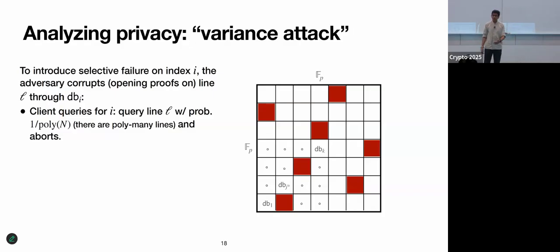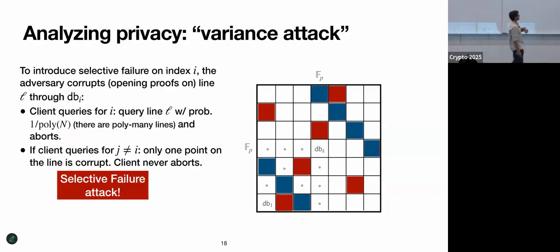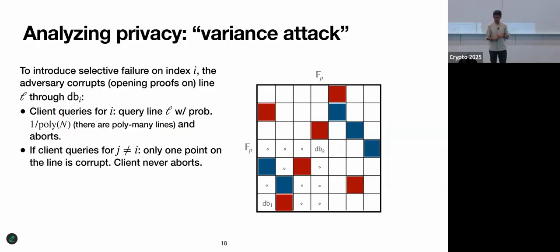Okay. On the other hand, if the client tries to query for j not equal to I, so some other point, so let's say this line, right? It will only encounter one corrupted point on that line. So it was like this one, that red corner that becomes blue, that will be corrupted, right? But because we're getting a Reed-Solomon code word, this should still successfully decode, right?